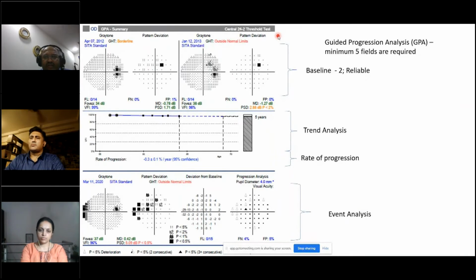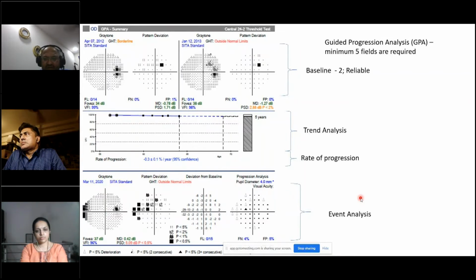So what it does is it actually compares the last visual field, this is March 2020, to the 2012 and 2013 visual fields. So you can see all the spots here. The visual field value which is here is covered in a circle. That means this has been selected as the baseline for that individual field report. And all the others are compared to the previous 2 baseline. So this gives you a trend analysis. So what is the trend? And then you also get a rate of progression. So this is in visual field index values, minus 0.3 plus minus 0.1 percentage per year.